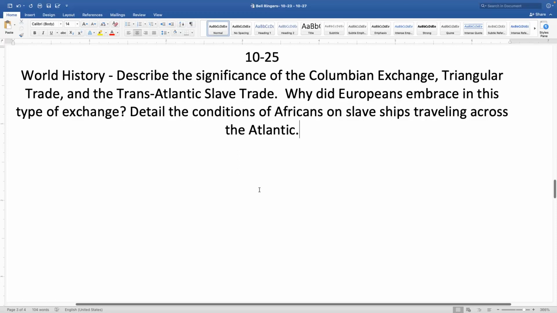They throw them overboard. There are a lot of reports actually that sharks would follow these slave ships because they recognized that there would be a lot of bodies thrown off the ships as they made their trip across the Atlantic Ocean. So there are a lot of reports of that dating back to this time of the Atlantic slave trade. This starts as these European countries are settling the New World, and it would last all the way up until the end of a war in America that divided the country. What was that war? 1860. What was that war? Reagan?